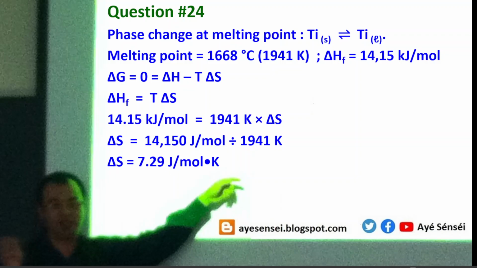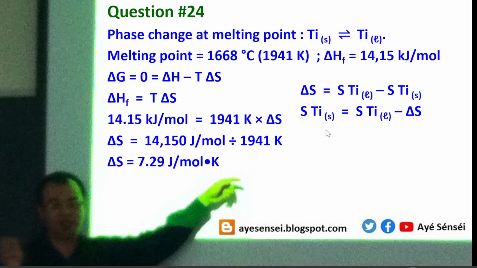And then how can we calculate entropy change? Obviously entropy change is the change of entropy. It means the final value minus the initial value. So we can rearrange the correlation because we need to calculate the entropy at the beginning.